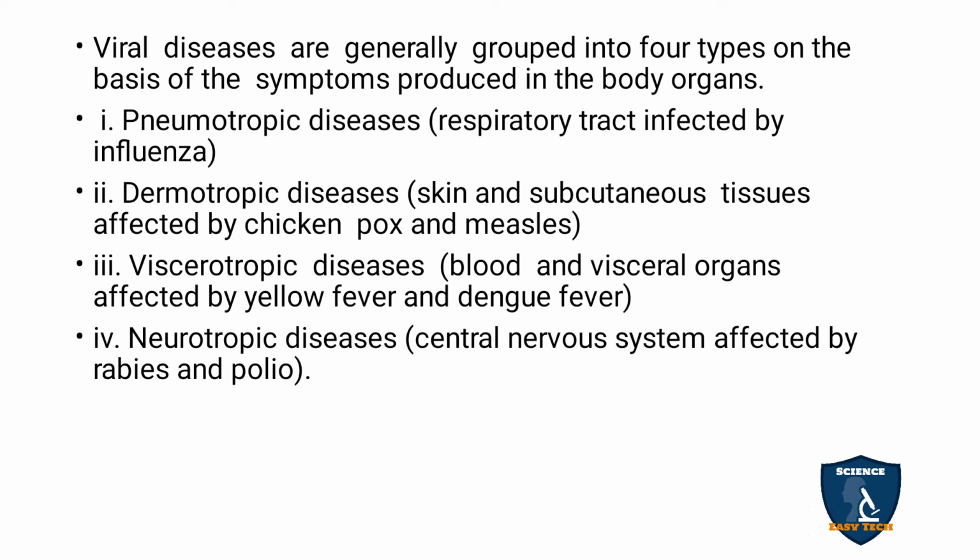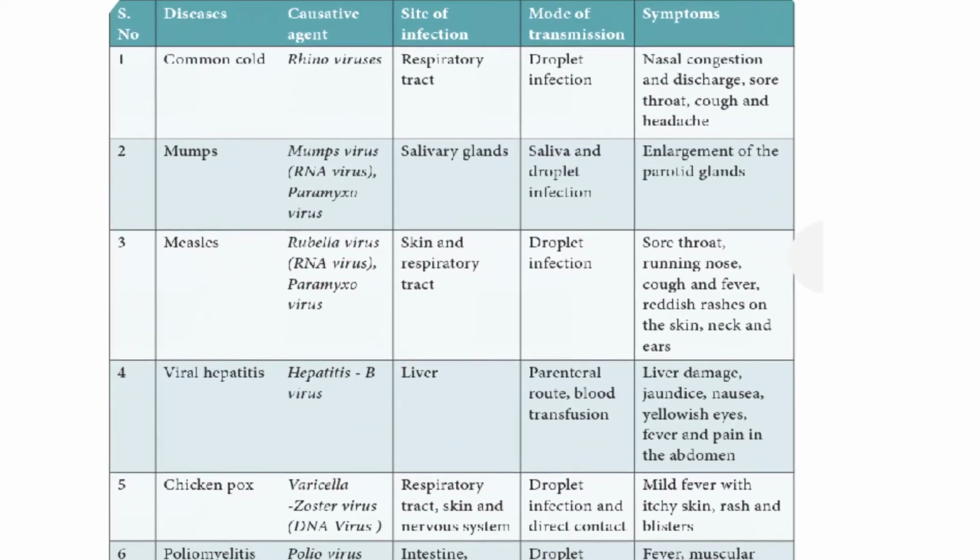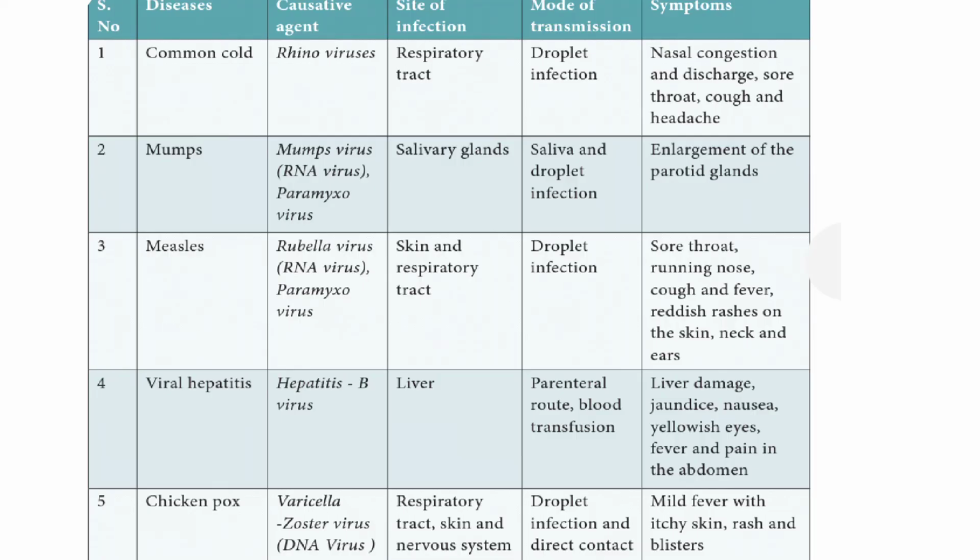Viscerotrophic diseases affect blood and visceral organs, which cause yellow fever and dengue fever. Neurotrophic diseases attack the central nervous system, like rabies and polio. So we will see some of the common viruses which affect human beings. First we will deal with the common cold.